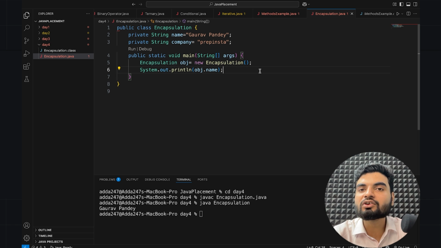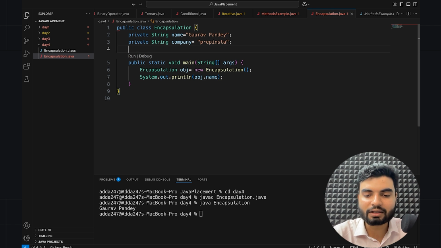But what if you have another class and you want to access it from there? Then you have to use getter and setter. That we will understand, let time come. Then we will understand when you need getter and setter. But these are the methods by which you can access and update the value. Basically, they will provide you more security.